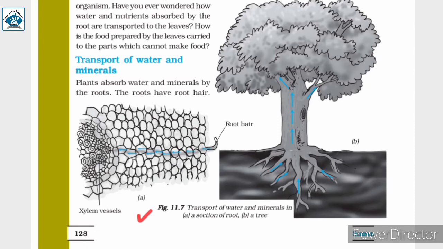In figure 11.7, we can see the transport of water and minerals. In part B, we are given a tree. Now, we know that xylem is a vascular tissue responsible for transporting nutrients and water in the plants. So, when the root cells absorb water and nutrients, they are transported to the xylem. Now these are connected to each other. The roots are connected with the leaves. Xylem connects the roots to the leaves through stems and branches. So in this way, water and other nutrients are transported in a plant.